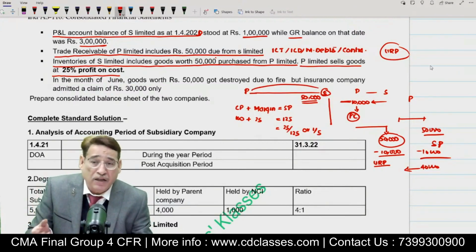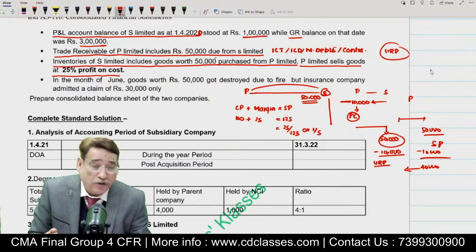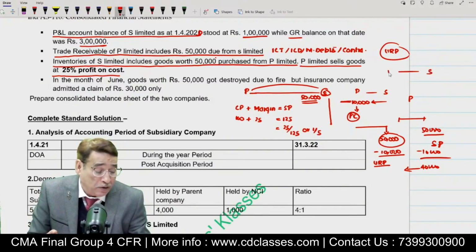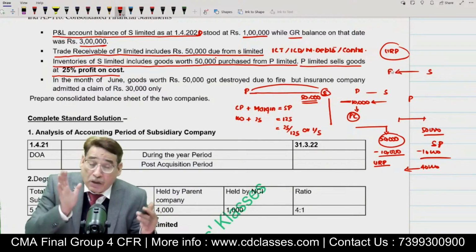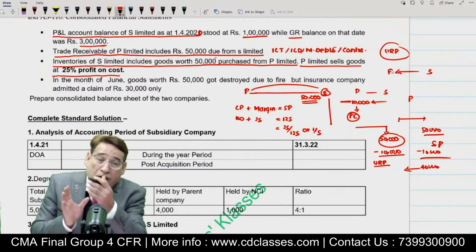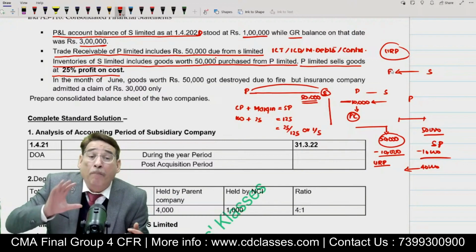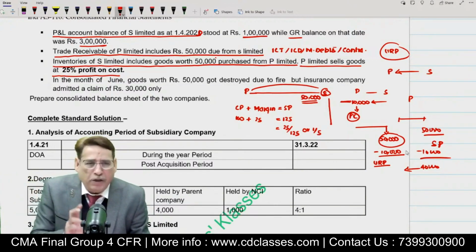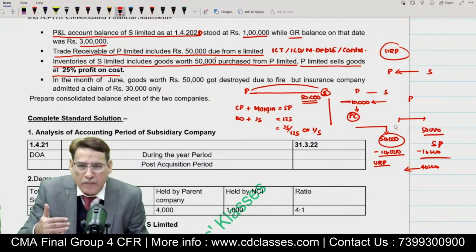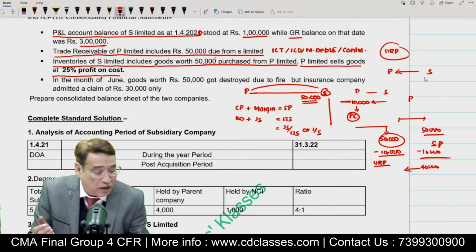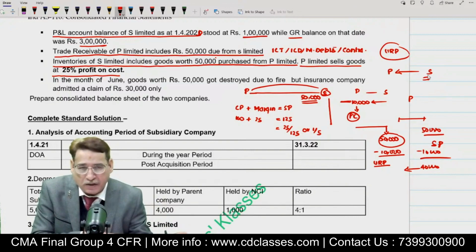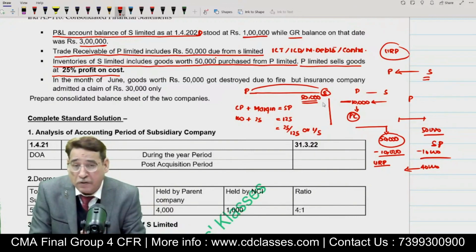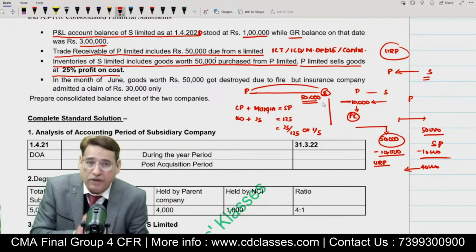On the other hand, sometimes we may come across a situation where the subsidiary company is selling the goods to the parent company. If the subsidiary company sells the goods to the parent, that will become a case of upstream transaction. Although the treatment of unrealized profit more or less will remain the same, with a slight change in case of upstream transaction, that I will discuss later. At this moment, I have discussed only with respect to downstream transactions.